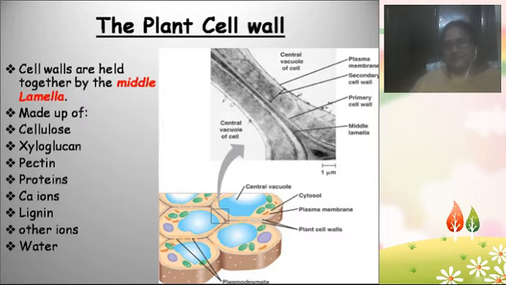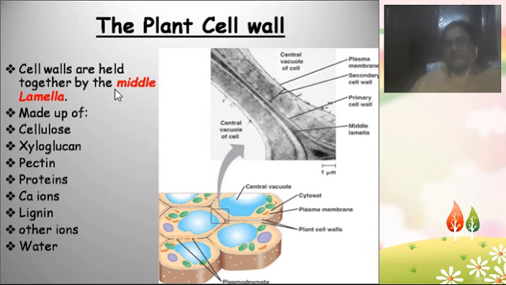how is it made up, and what is the structure of the plant cell wall? So this is the plant cell wall diagram. This is one section of the plant cell wall, and this is another section of the plant cell wall. This is one type of view and this is another type of view. Let us learn about how the plant cell wall actually is.